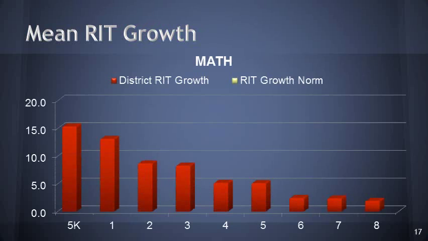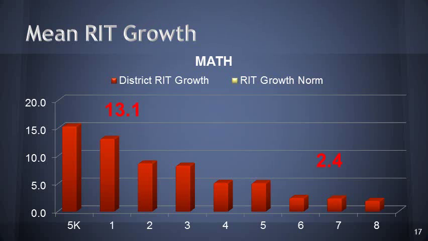This is a summary by grade level of the mean RIT growth for math. And these numbers right here represent, for first grade, they had a 13.1 mean RIT growth. And for 7th grade, they had a 2.4. Now, at first glance, that might indicate that 7th grade was performing a lot lower than 1st grade.